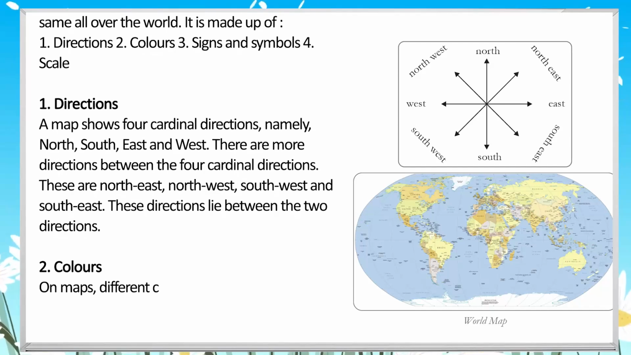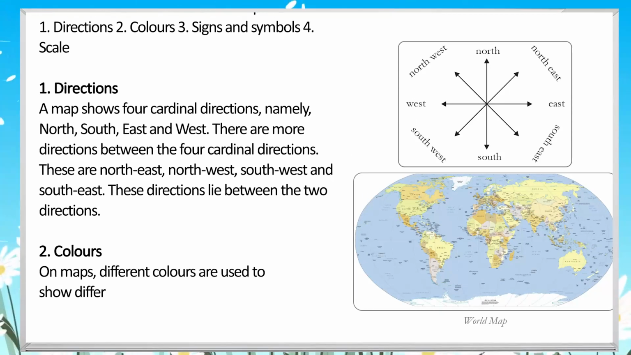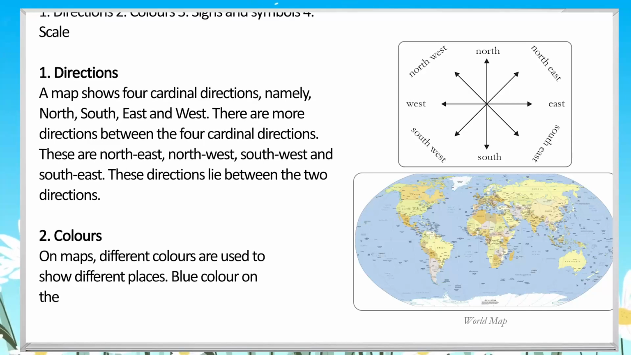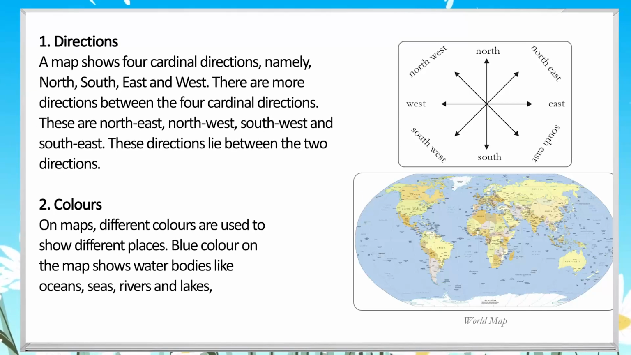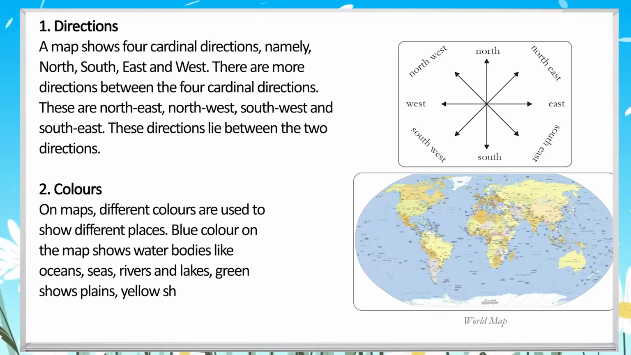There are more directions between the 4 cardinal directions. These are northeast, northwest, southwest and southeast. These directions lie between the 2 directions.